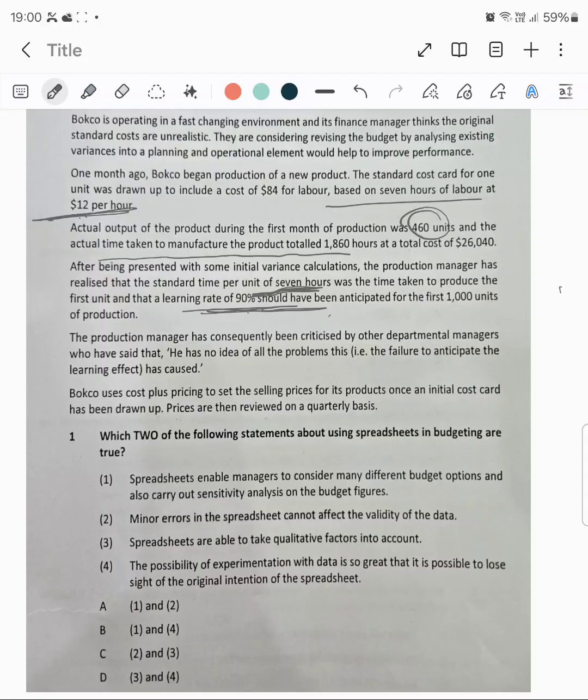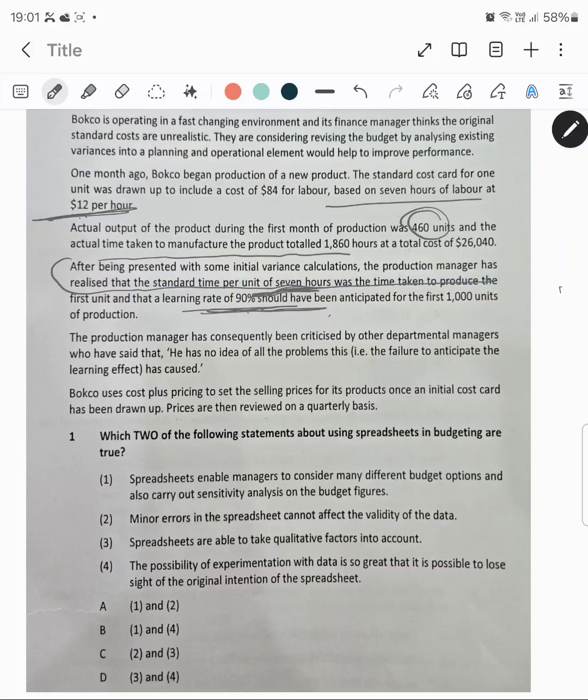So the planning variance would come into the picture over there only, because after being presented with some initial variance calculation, the production manager has realized that the standard time per unit was 7 per unit. So there has been a change in the plan from this to this, from 1860